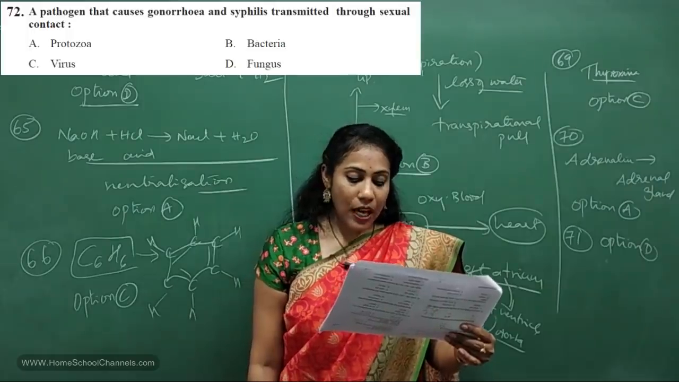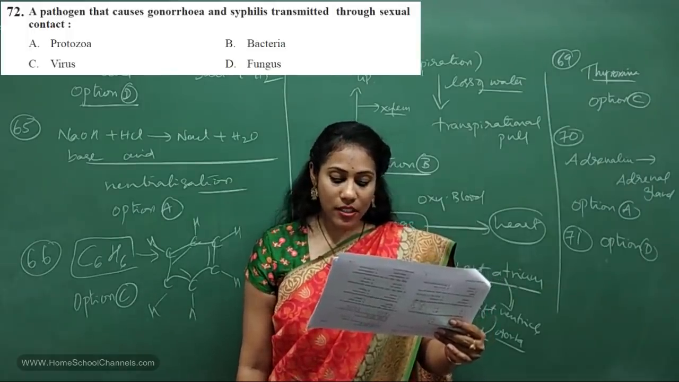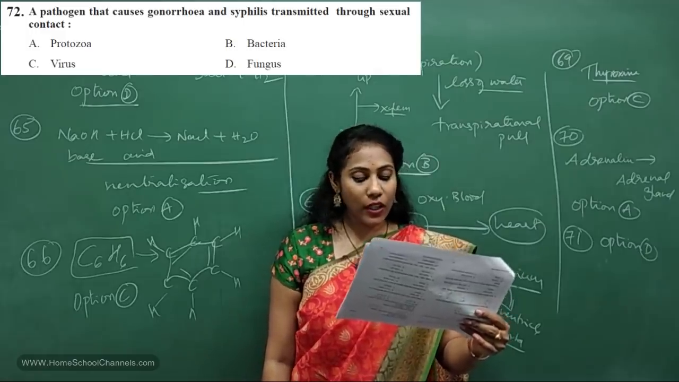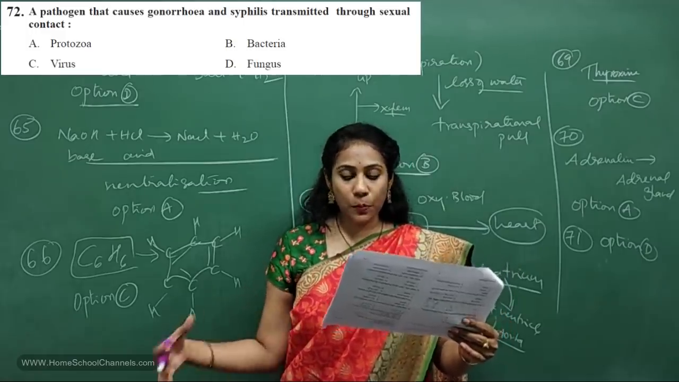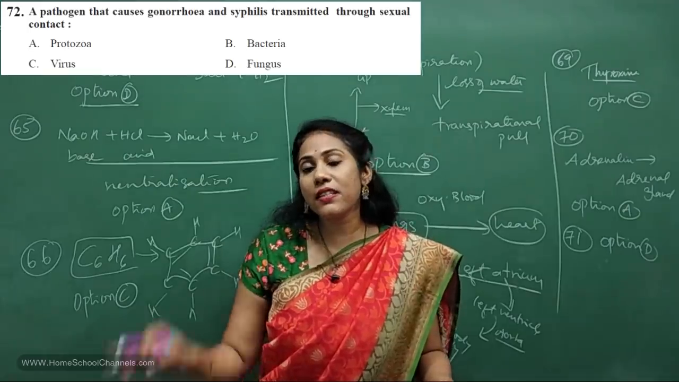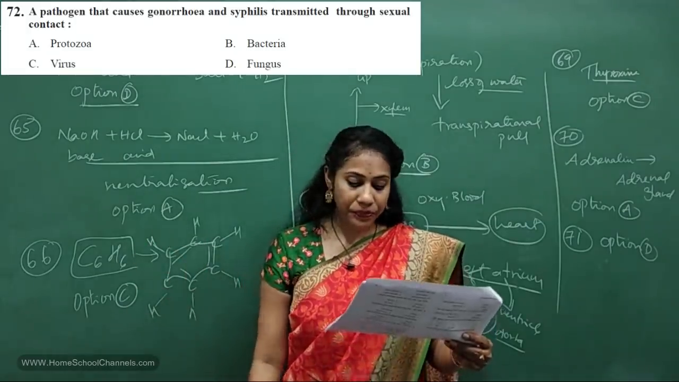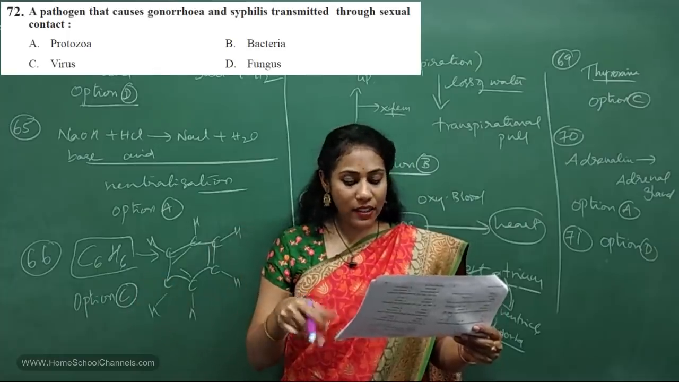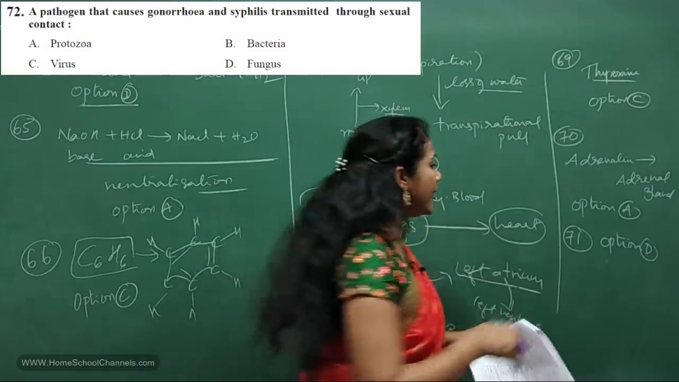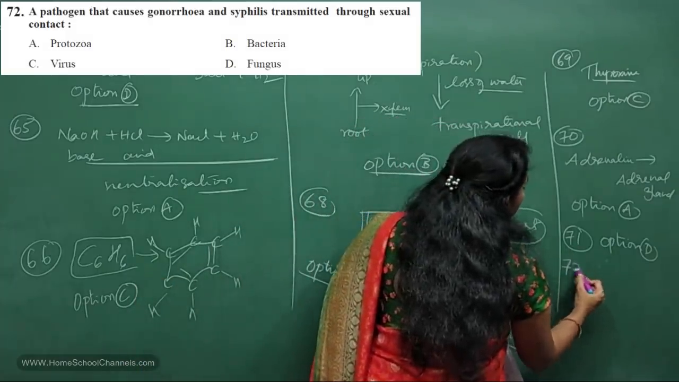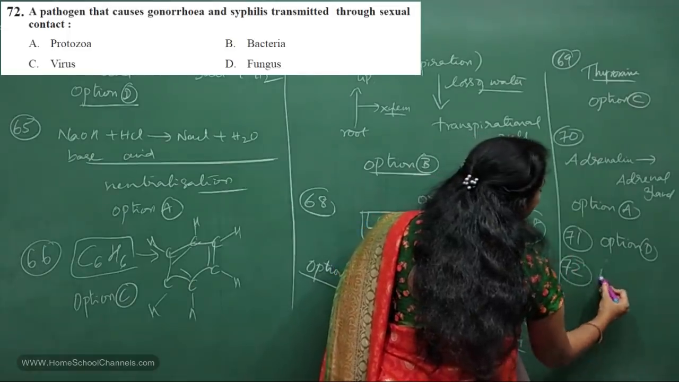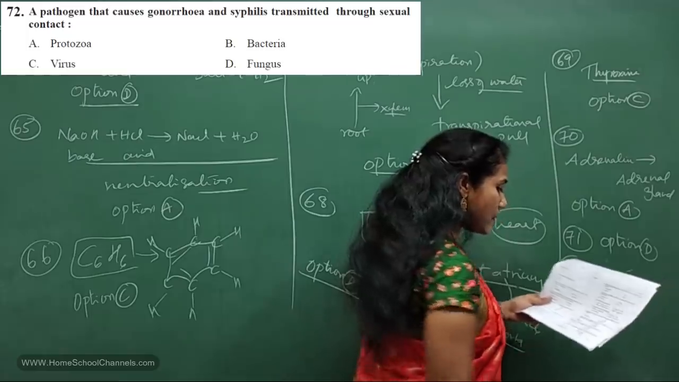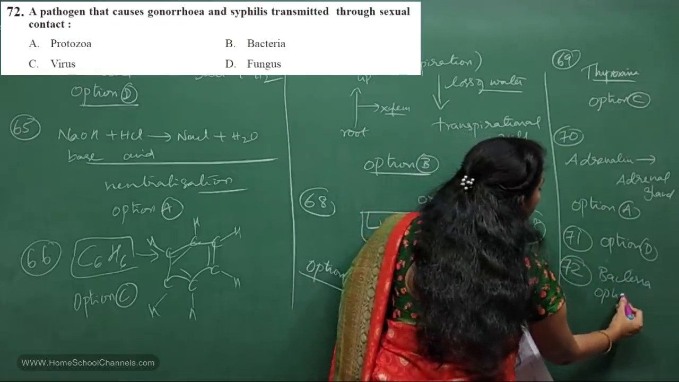72nd question. A pathogen that causes gonorrhea and syphilis, transmitted through sexual contact. So which is responsible for the diseases gonorrhea and syphilis? Is it protozoa or bacteria or virus or fungus? Definitely they are bacterial diseases. For the 72nd question, the answer is bacteria. It is mentioned in option B.